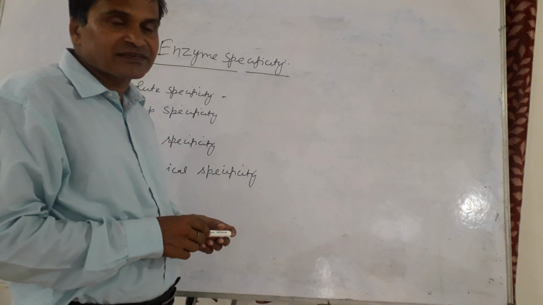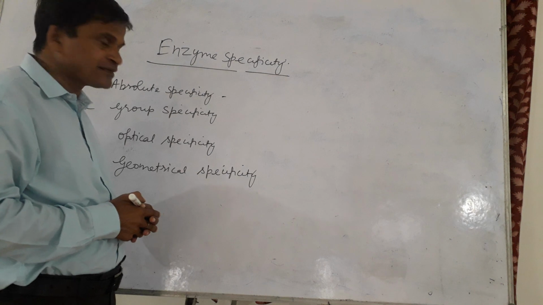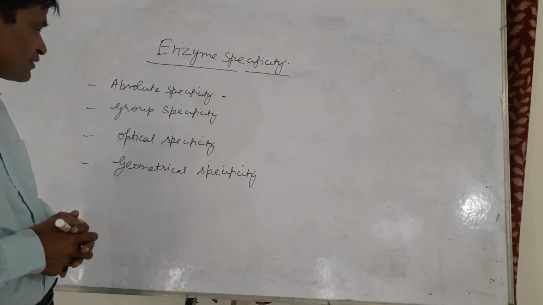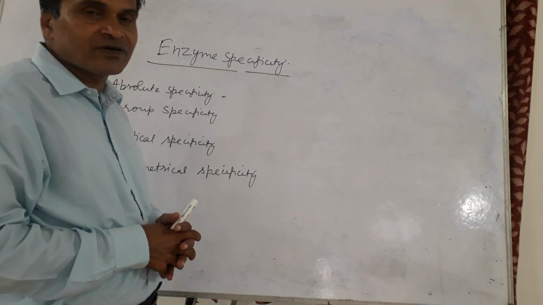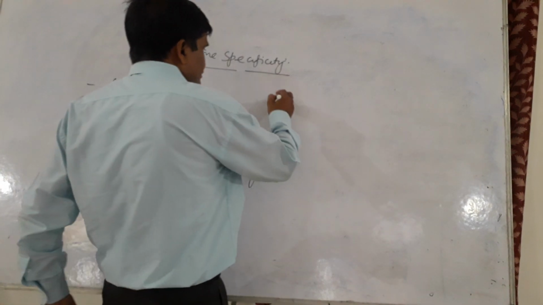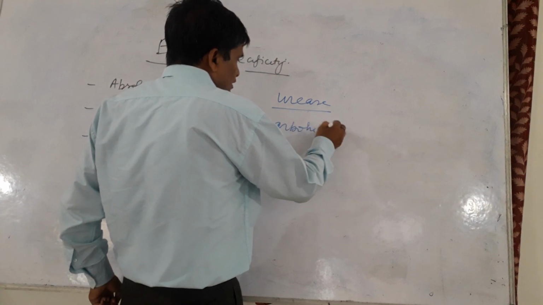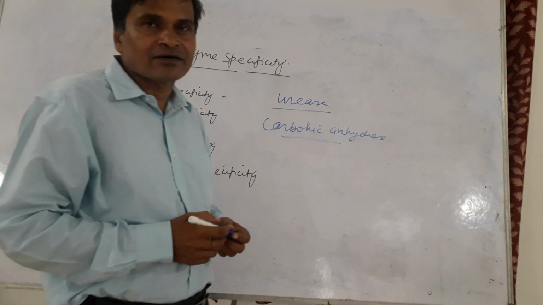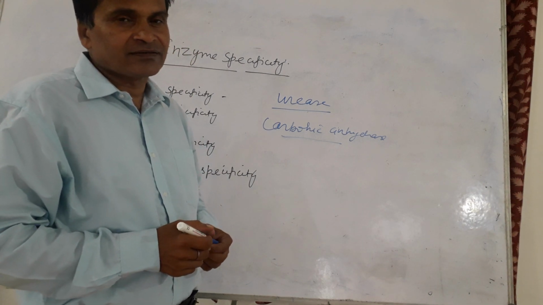According to the specificity, they are divided into four types: absolute specificity, group specificity, optical specificity, and geometrical specificity. Absolute specificity means the enzyme acts only on a single substrate, such as urease and carbonic anhydrase. Carbonic anhydrase catalyzes the combination of carbon dioxide and water to form carbonic acid.